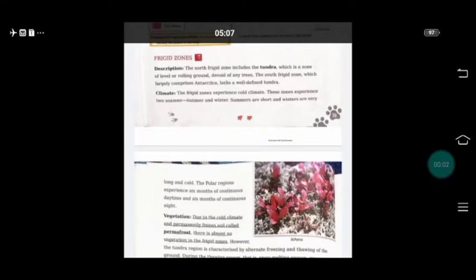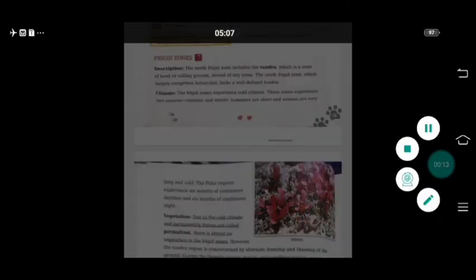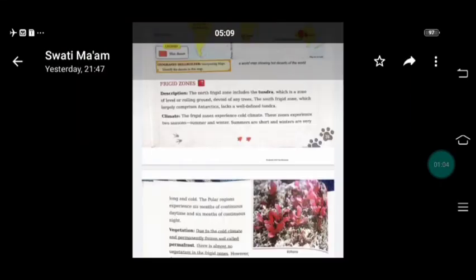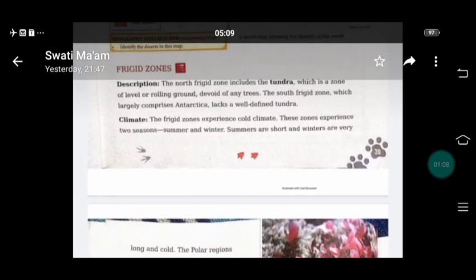Good morning, students. Today we are going to read about frigid zones. Okay, so first you see where it lies. Just wait. I'm going to give you a description. The North Frigid Zone includes the tundra.